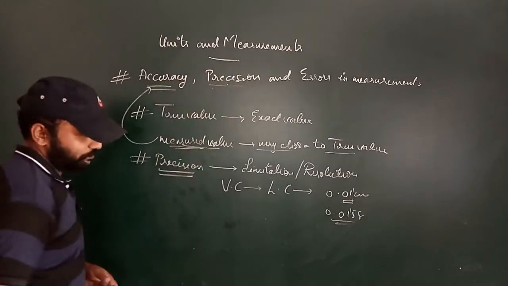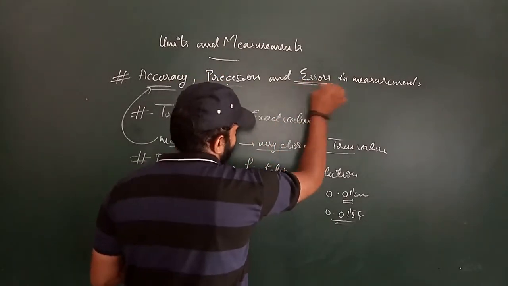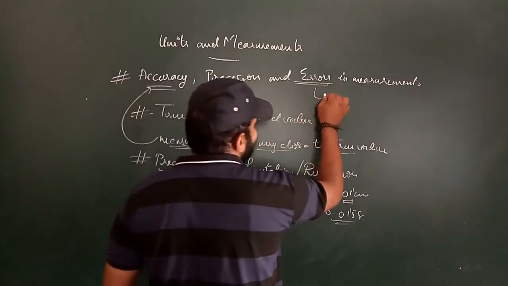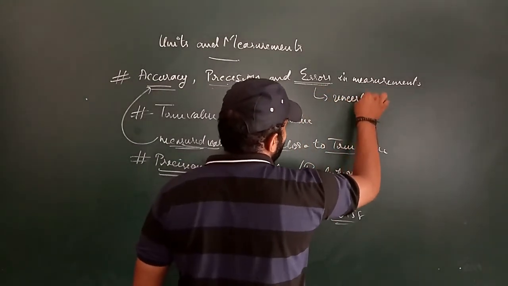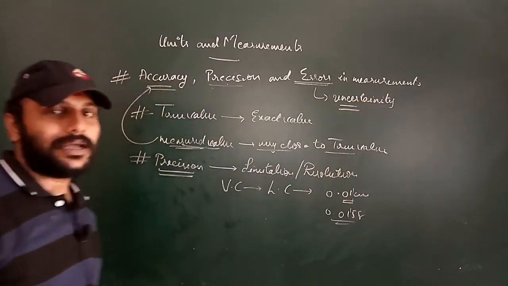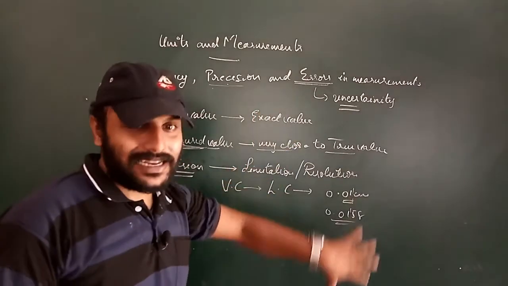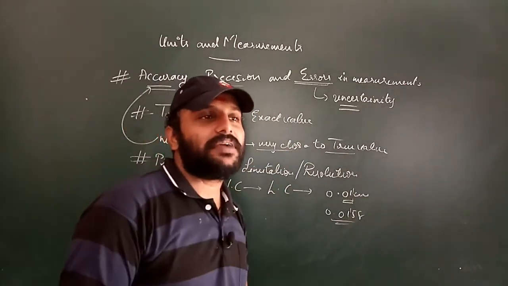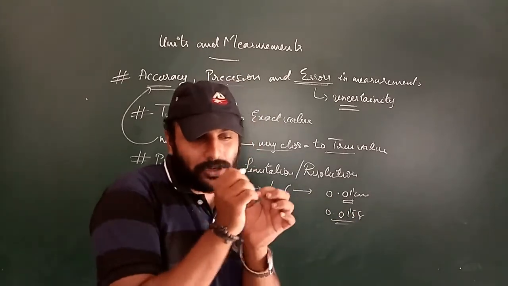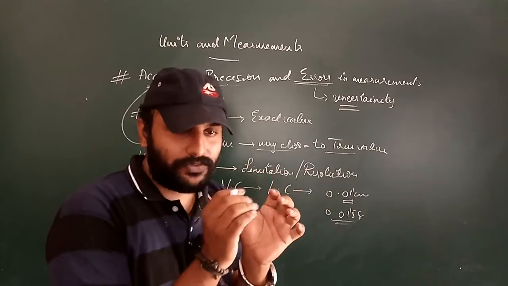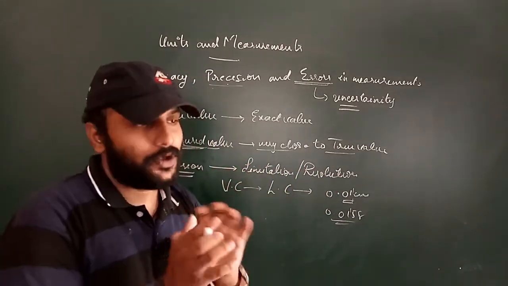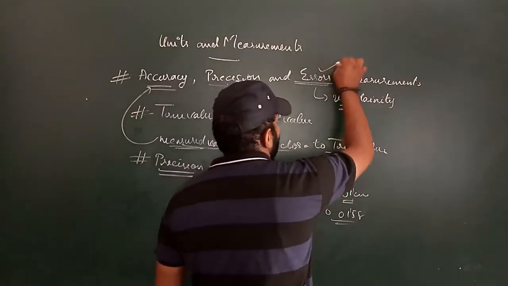Accuracy and precision. Next one is our error. Now, what is meant by error here? Error is nothing but uncertainty. Every instrument has certain uncertainty in the measurement, which means some sort of difference from the true value. That uncertainty in the measurement of an instrument is called our error.